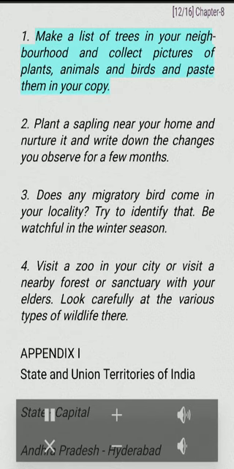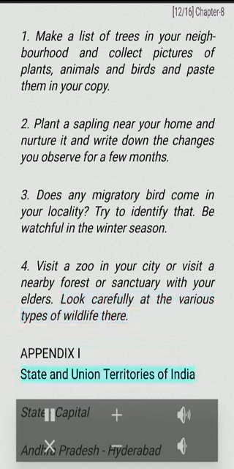1. Make a list of trees in your neighborhood and collect pictures of plants, animals and birds and paste them in your copy. 2. Plant a sapling near your home and nurture it and write down the changes you observe for a few months. 3. Does any migratory bird come in your locality? Try to identify that. Be watchful in the winter season. 4. Visit a zoo in your city or visit a nearby forest or sanctuary with your elders. Look carefully at the various types of wildlife there.